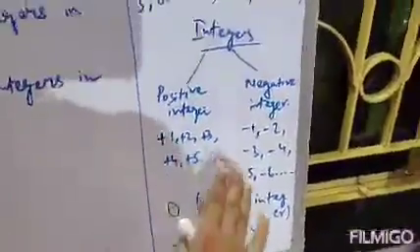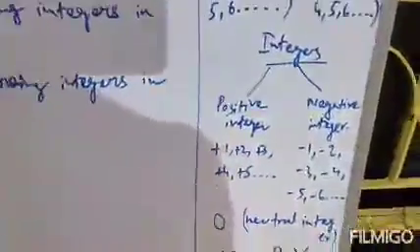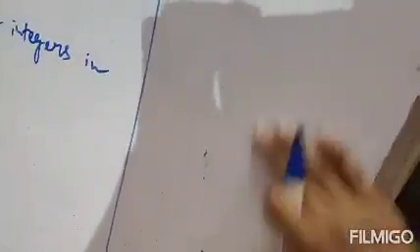Clear? That means 0 is a neutral integer. It is neither positive nor negative. Clear? Okay. Next. So integers are covered: positive integers, negative integers. Numbers are covered: whole numbers, natural numbers. And coming to negative numbers, what are negative numbers? Negative numbers are nothing but numbers having a negative sign.